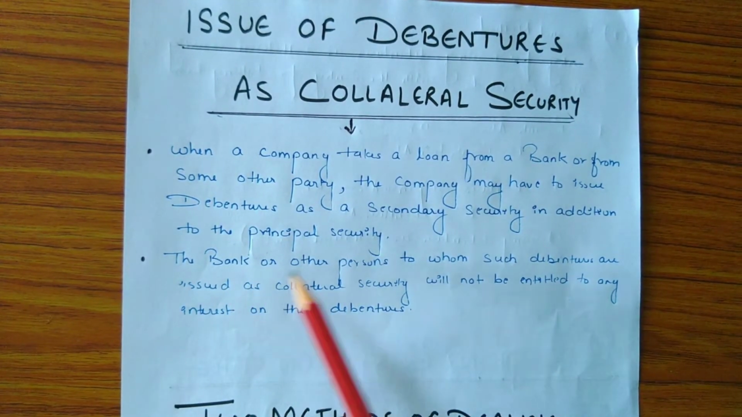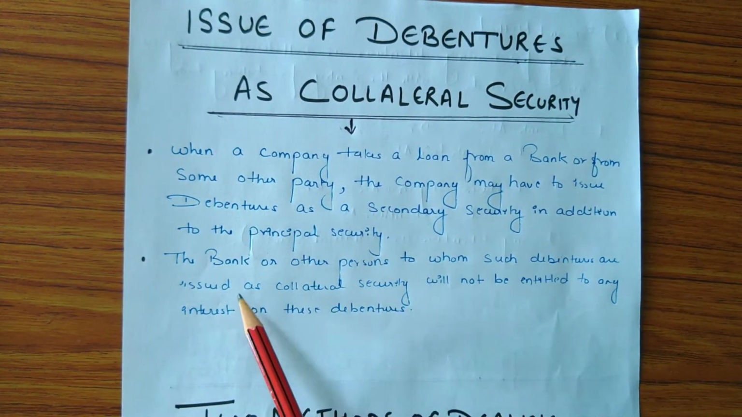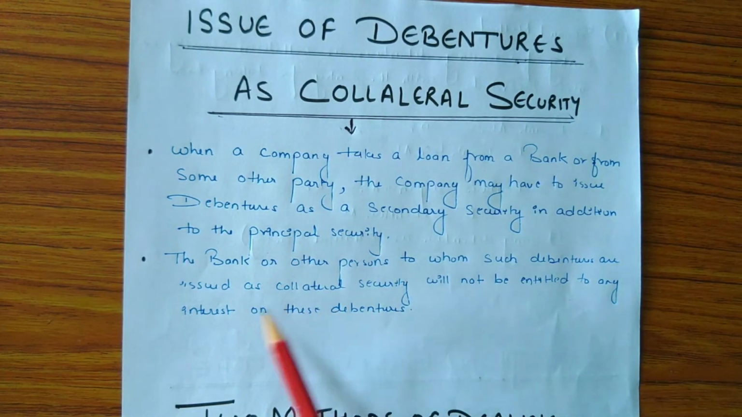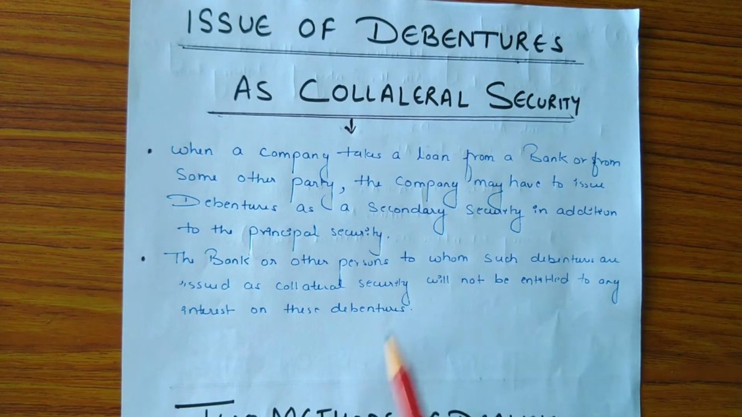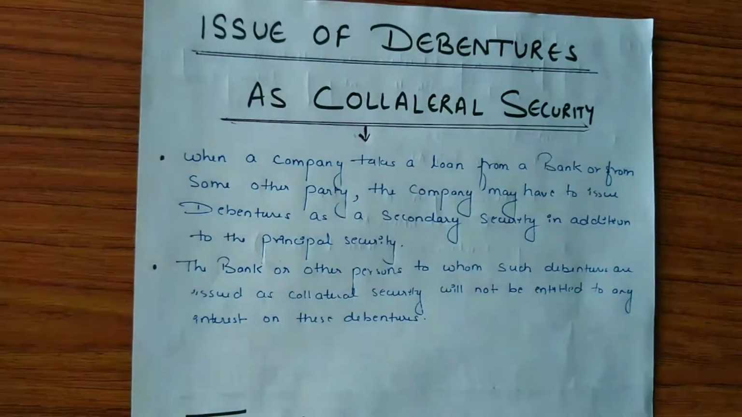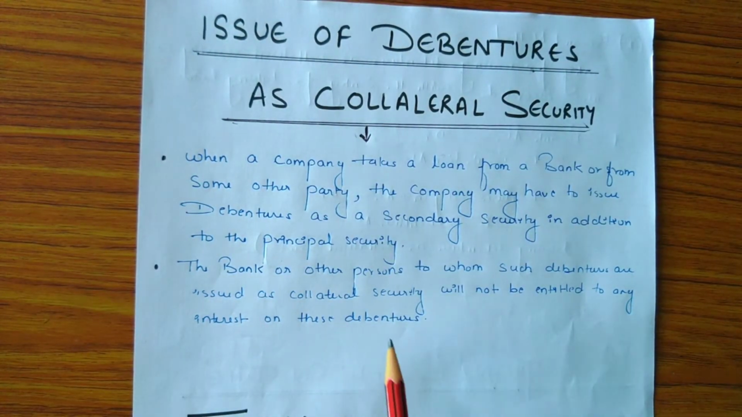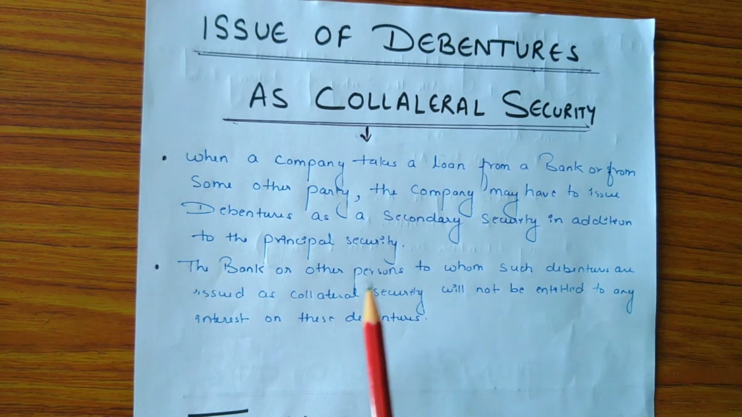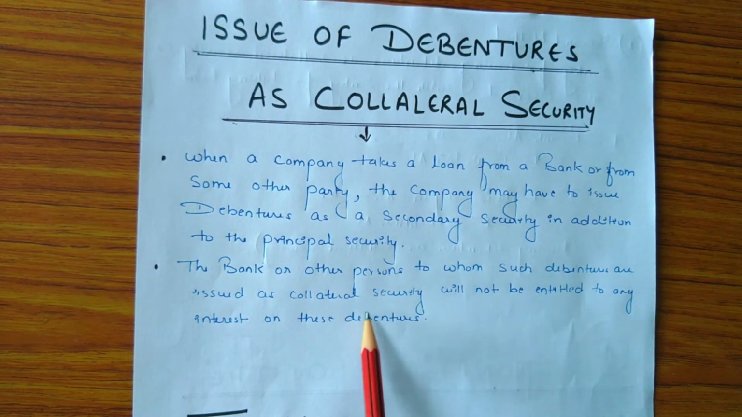Next is the bank or the other person to whom such debentures issued as collateral security will not be entitled to any interest on these debentures. Which means the banks are not entitled to get the interest on secondary security or collateral security. They are only entitled to get the interest on primary security.